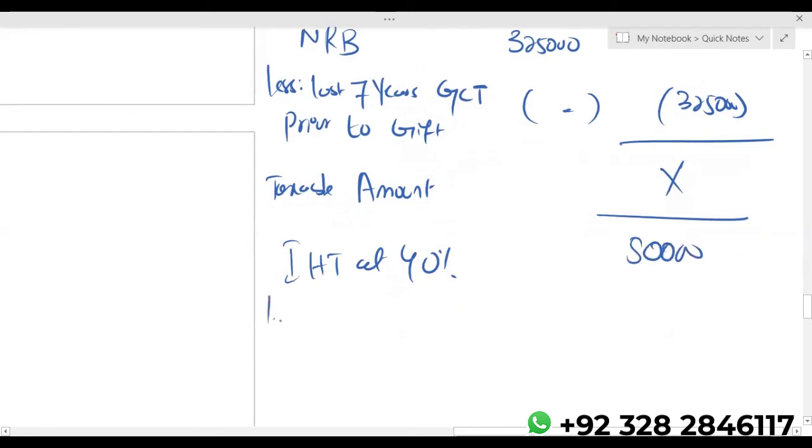This IHT of 50,000 will be reduced by taper relief. The table of taper relief will be available to you in the exam. But taper relief is only available when the donor dies at least 3 years after making the gift. If the donor dies within 3 years of making the gift, then taper relief is not available. Repeat: taper relief is available if the donor dies at least 3 years after making the gift.